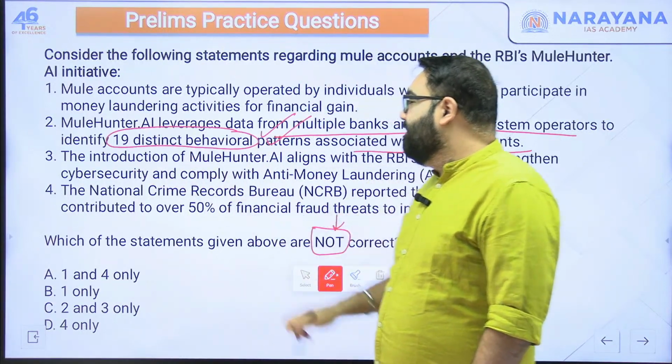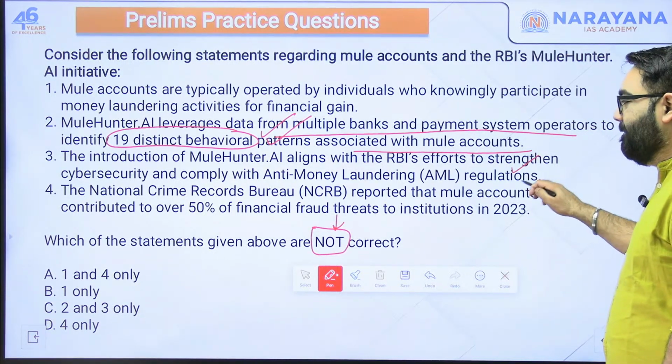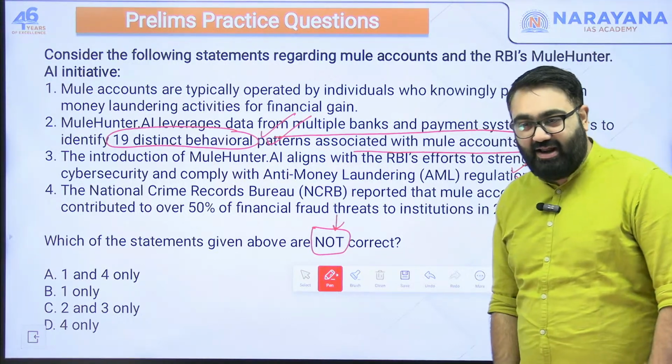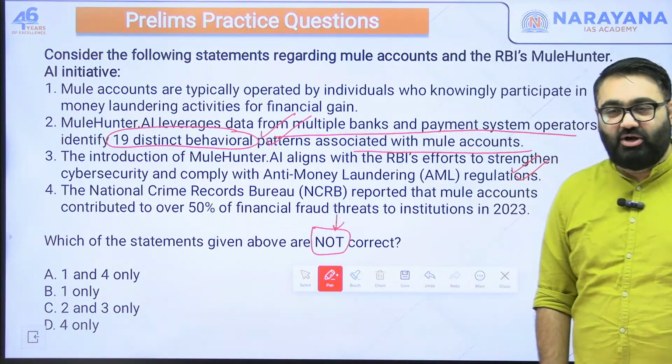Third, the introduction of MuleHunter.ai aligns with RBI's effort to strengthen cybersecurity and comply with anti-money laundering regulation. That also is correct. This is also something that they do. RBI is trying to make sure that all the money laundering cases are actually looked into.